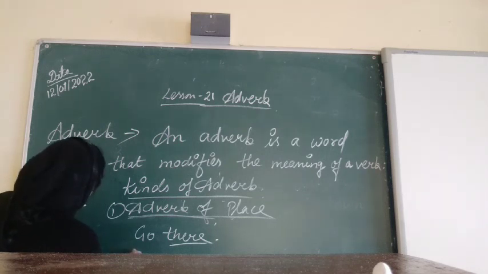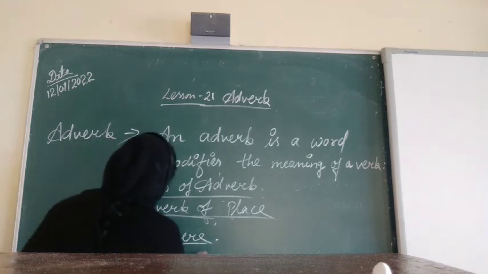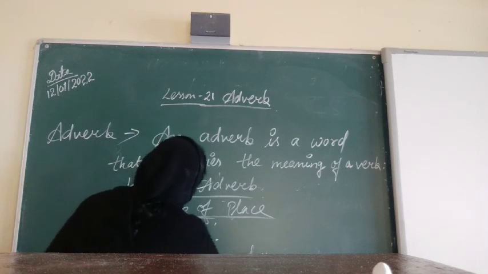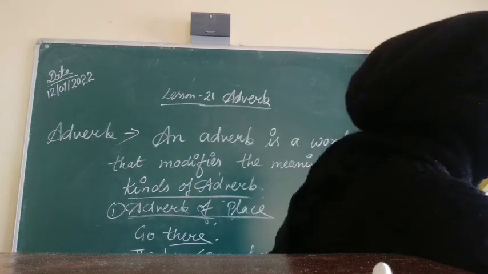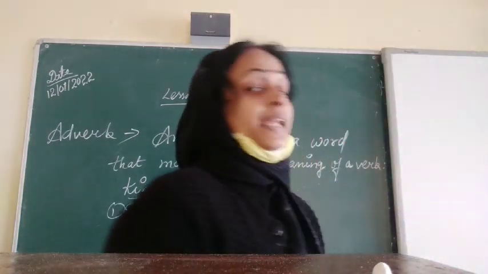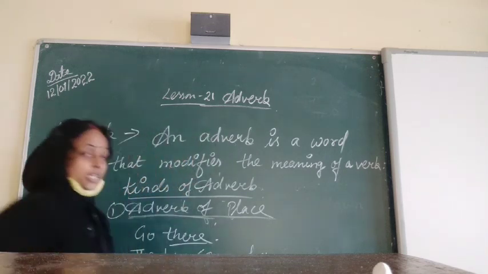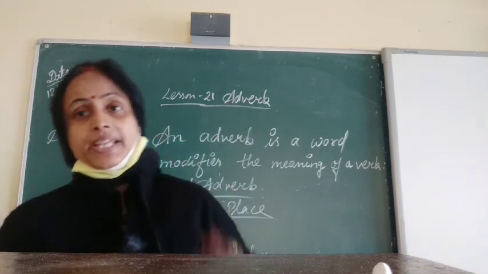The bus comes here. So this is also one example of adverb of what? Place. Okay. There, here.